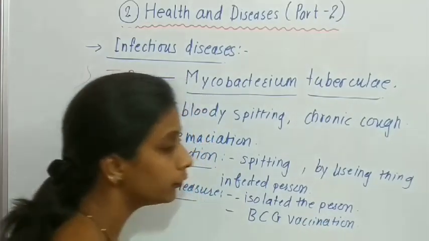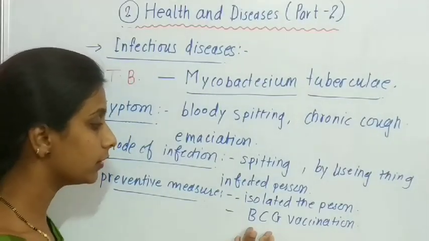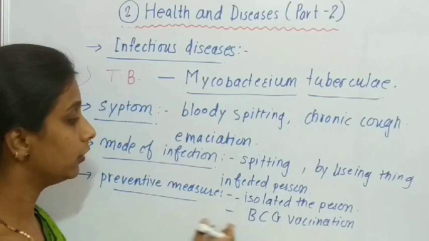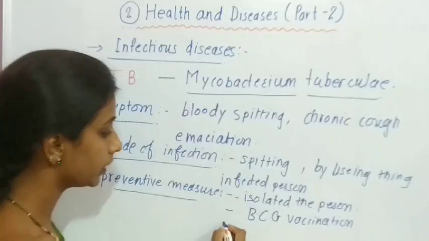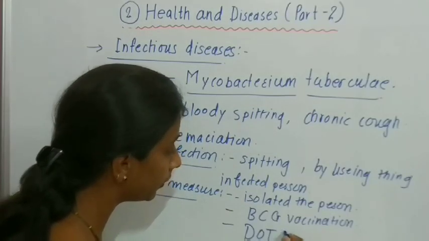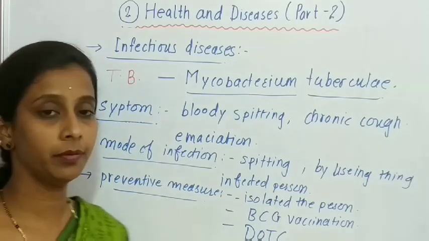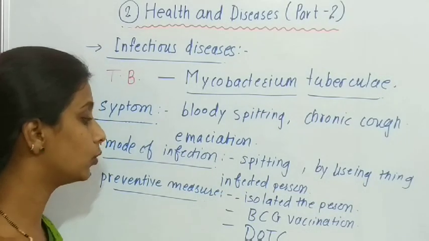A newly born baby is vaccinated with BCG, which is one preventive measure for TB. Next, a very important treatment given to the infected person is DOTS.